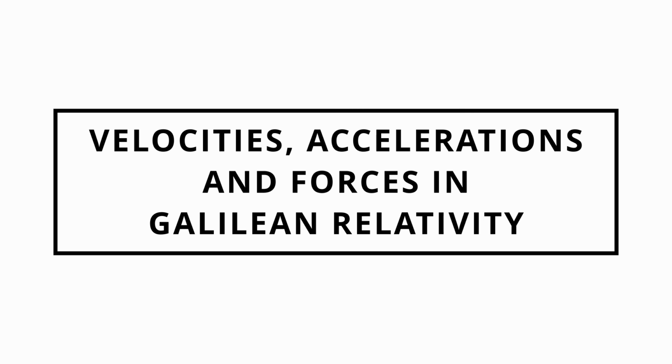Let's formalize this for two inertial frames of reference that move in relation to each other with a relative velocity vr, and see how other objects' velocity, acceleration, and forces acting upon it are perceived by each observer. The first frame is based on coordinates x and t. The second has coordinates x prime and t prime. However, t and t prime are identical to the universal time t. Imagine an object that is moving with velocity v in relation to the first inertial frame.